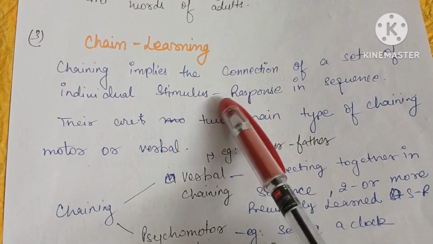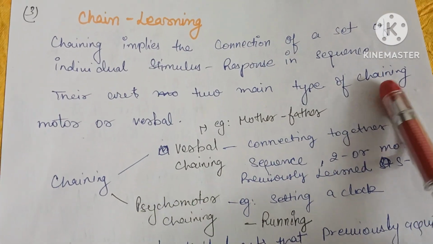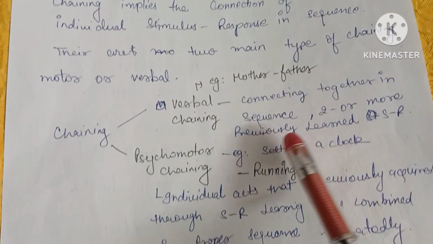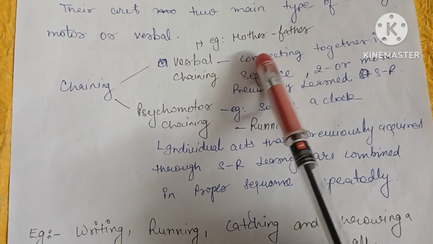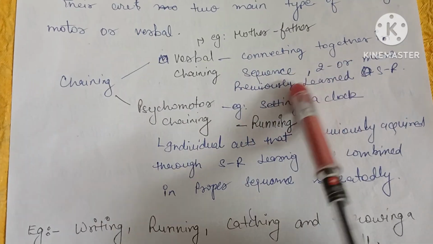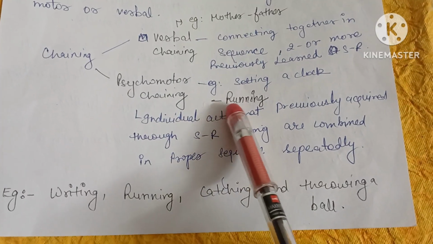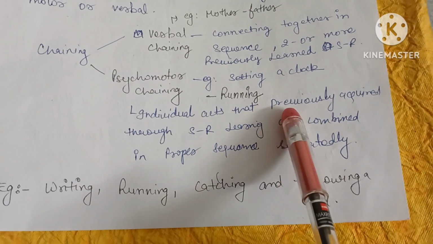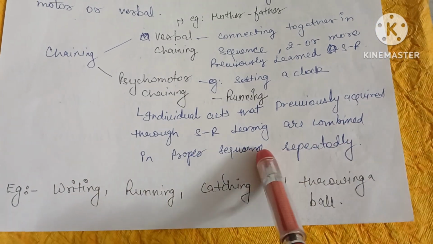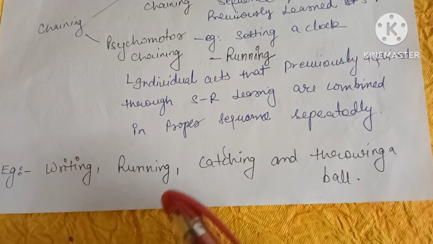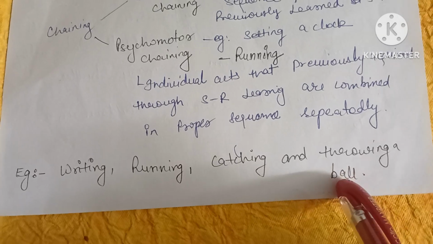Chain learning: chaining implies a connection of a set of individual stimulus responses in sequence, and there are two types of chaining, verbal chaining and psychomotor chaining. Verbal chaining is, for example, connecting together in sequence two or more previously learned units. In psychomotor chaining, for example, setting a clock, individual acts that were previously acquired through SR learning are combined. Examples are writing, running, and catching and throwing a ball.